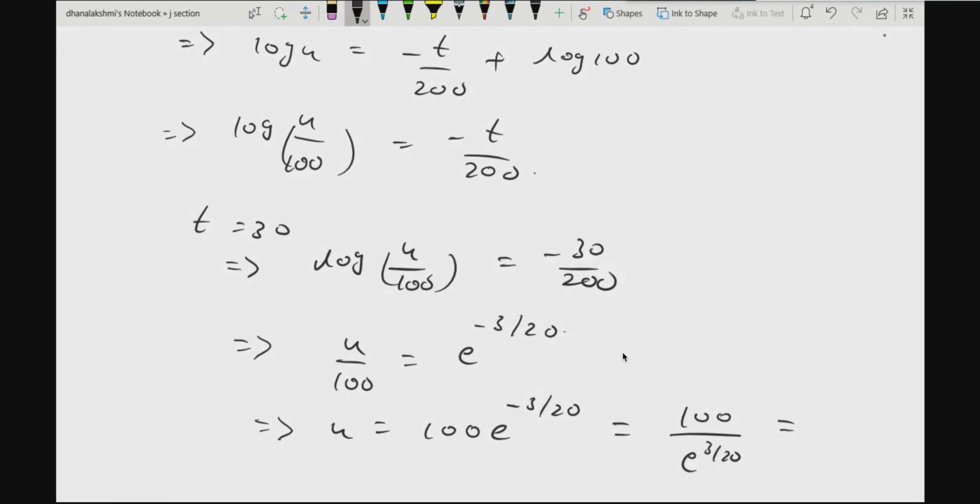Are you calculating this? Please say yes or no at least. What happened today? No answer from you people. All are sleeping.